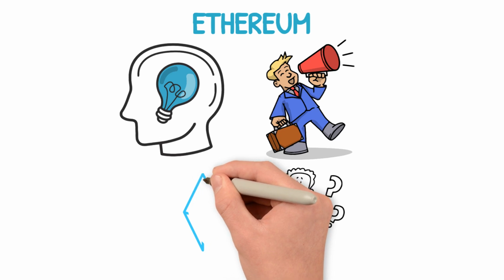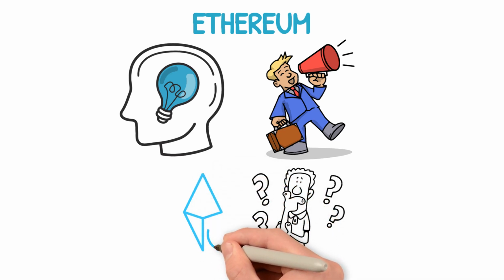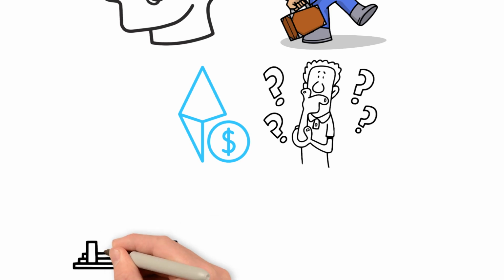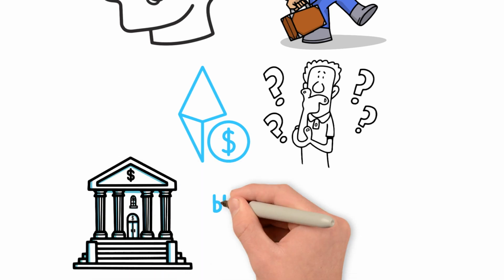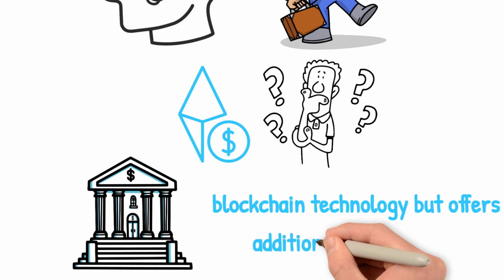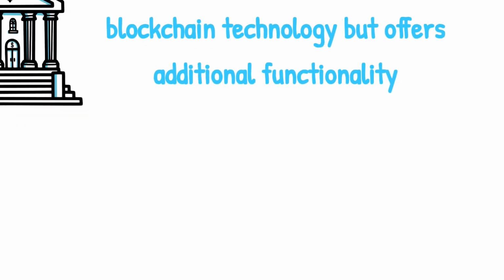Ethereum, often abbreviated as ETH, is a decentralized platform that enables developers to build and deploy smart contracts and decentralized applications, DApps. Like Bitcoin, it operates on blockchain technology but offers additional functionality beyond digital currency.